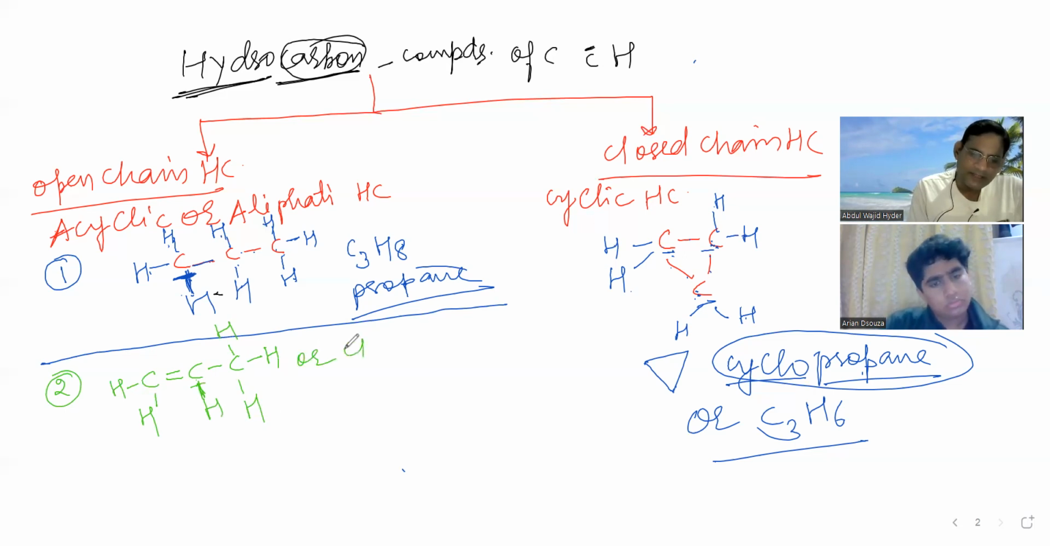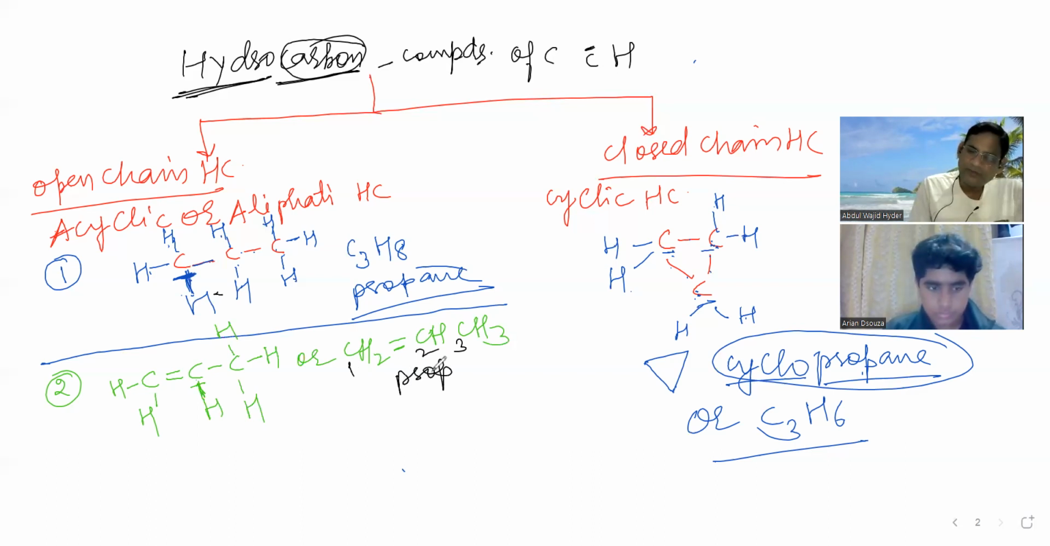You can write it like this too: CH2 double bond CH, CH3. How many carbons are there? 1, 2, and 3. So it is prop.